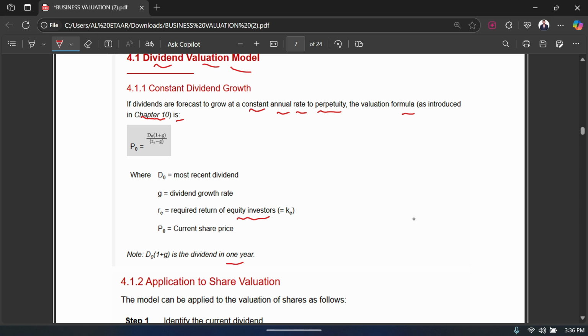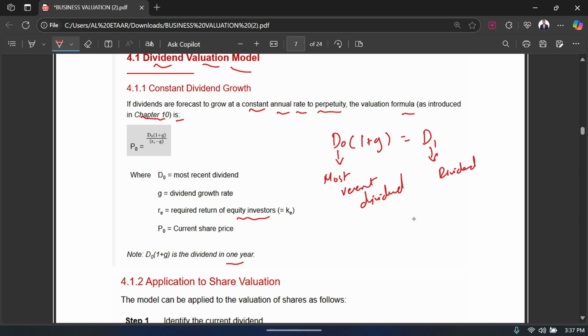But let me just give you a brief: D0(1+g) is equal to D1. Remember that. Your D0 is basically the most recent dividend, whereas your D1 is the dividend of the future.